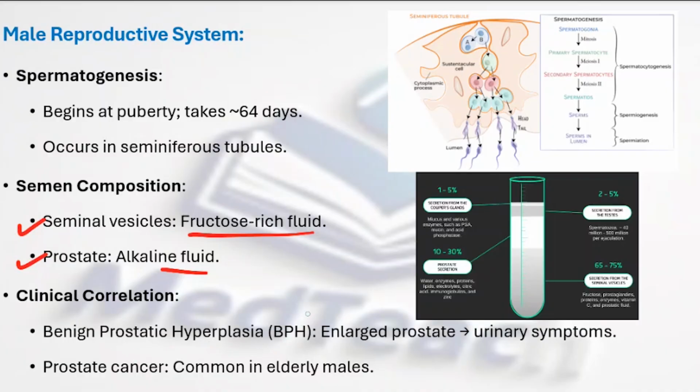Clinical correlation. Benign prostatic hyperplasia is a condition where there is an enlarged prostate, which is going to cause urinary symptoms, and sometimes prostate cancer can also occur, which is common in elderly males.